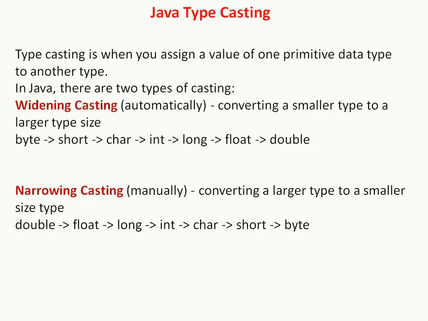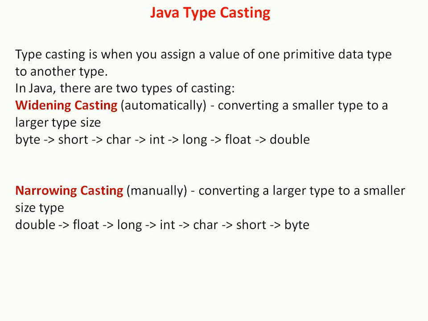The second one is narrowing casting. Converting a higher data type into a lower one is called narrowing typecasting. It is also known as explicit conversion. Widening casting is the implicit conversion which is done automatically by the compiler, and narrowing casting is the explicit conversion or casting up, which is done manually by the programmer.